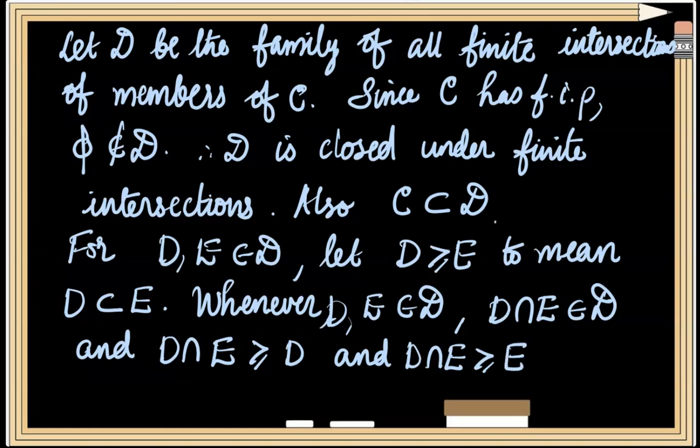So, corresponding to any two members of family D, there exists a third element from the same family D, such that the third element follows the first two elements. That is the axiom 3 of directed sets. Thus, the follows relation which we have defined makes our family D a directed set.